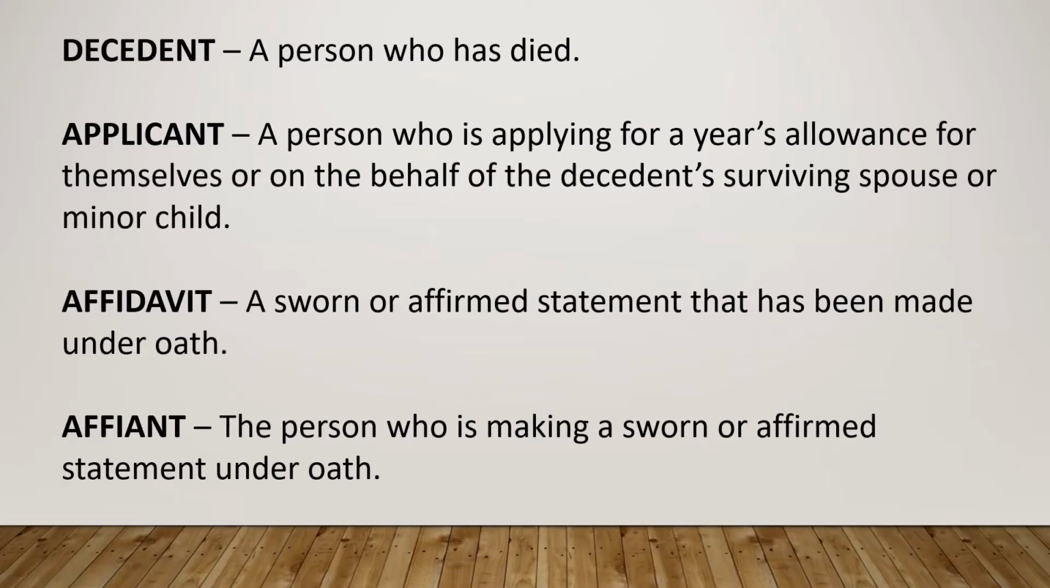Decedent: a person who has died. Applicant: the person who is applying for a year's allowance for themselves or on behalf of the decedent's surviving spouse or qualifying child. Affidavit: a sworn or affirmed statement that has been made under oath. Affiant: the person who is making a sworn or affirmed statement under oath.